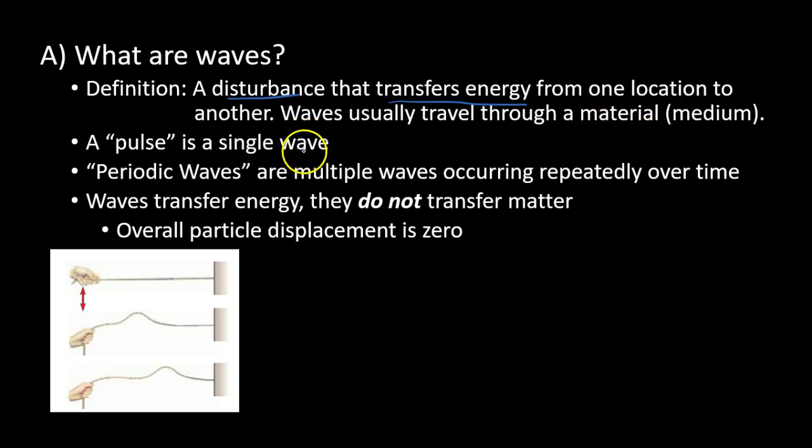Now, when we're discussing waves, you could make a single wave pulse, and that's really what this picture here is showing. We have a person holding a string that's tied to the wall right here. They move their hand up and down very quickly. That makes a single wave pulse, and we see it here as it's traveling to the right. Well, if the person kept moving their hands up and down, kind of like simple harmonic motion, you would get periodic waves. That's really just a bunch of these pulses happening over and over again.